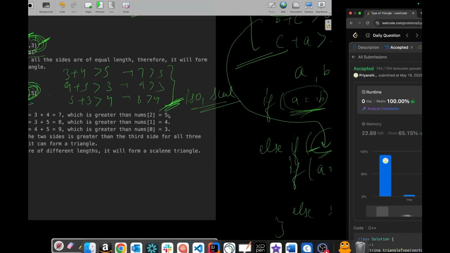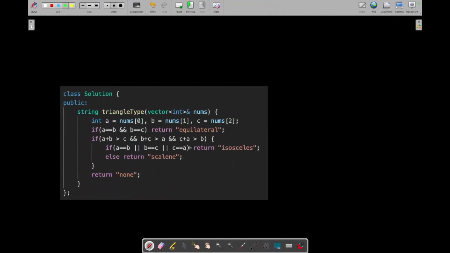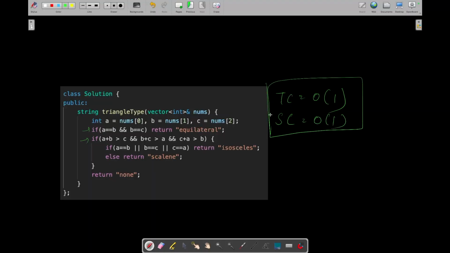Yeah, it's working fine. So now let's talk about its time and space complexity. As you can see, we are not doing any iteration, we are not using any loop. It's just simple if conditions. So its time complexity is going to be big O of 1. And as you can see that we are not using any extra space as well. So its space complexity will also be big O of 1.